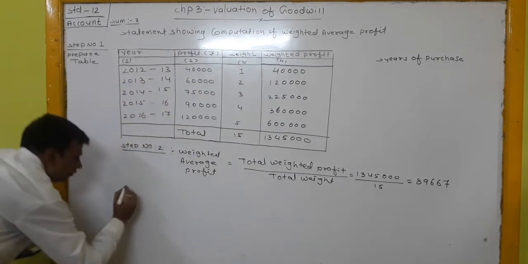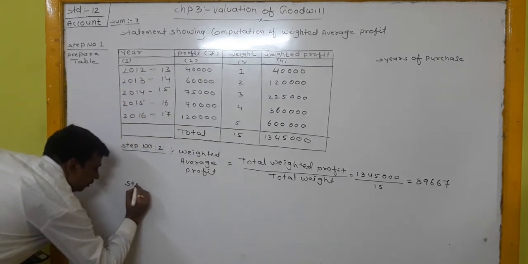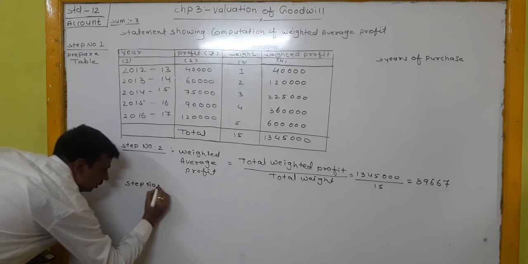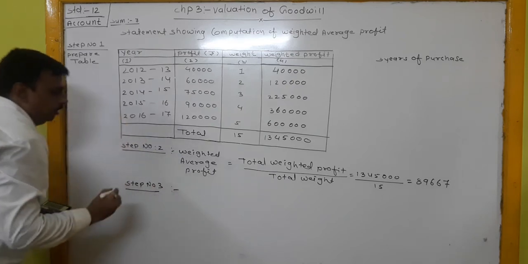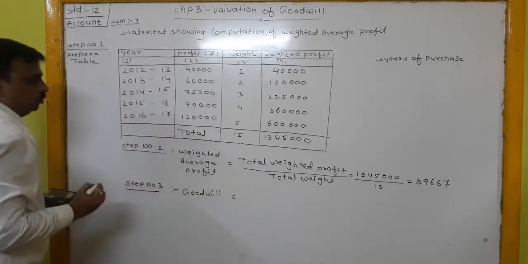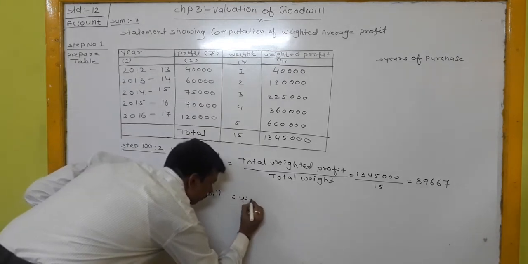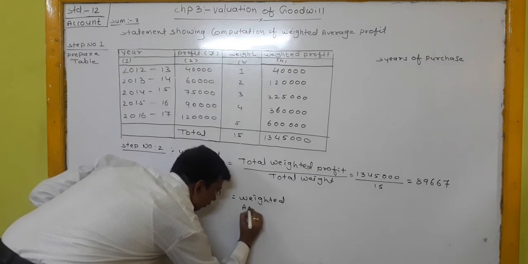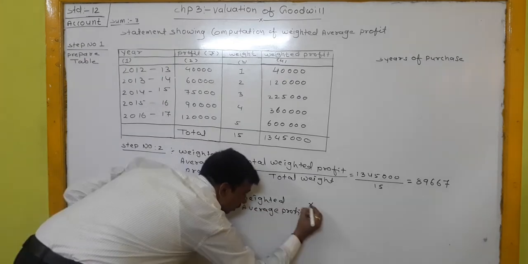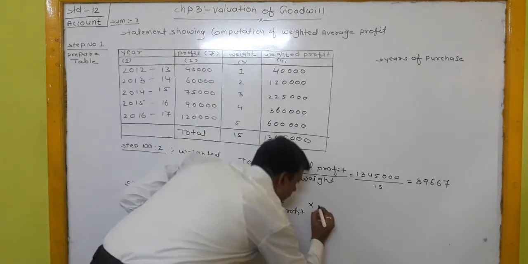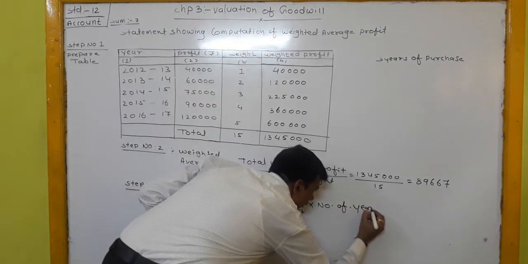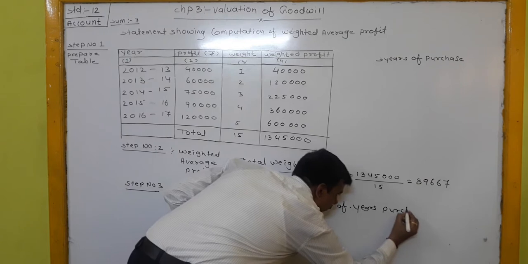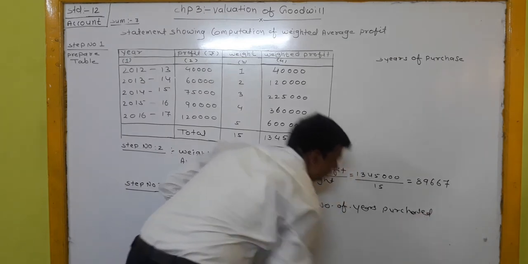Now third step, step number 3, goodwill. Goodwill equals weighted average profit multiplied by number of years purchased.